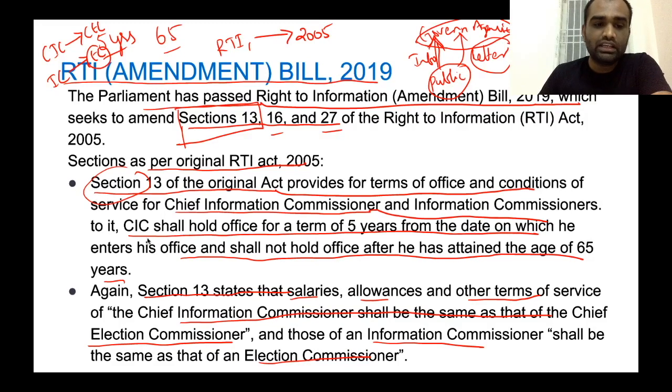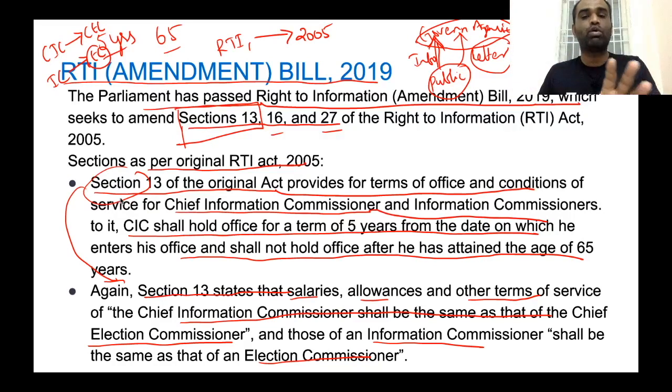Clear? Now, why are these two provisions very important? Why are Section 13 as well as Section 16 very important? See, whenever you are studying a body that is an autonomous body, an autonomous body requires certain conditions to be fulfilled to be called an autonomous body.